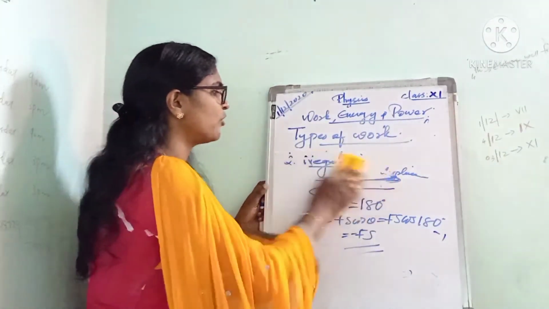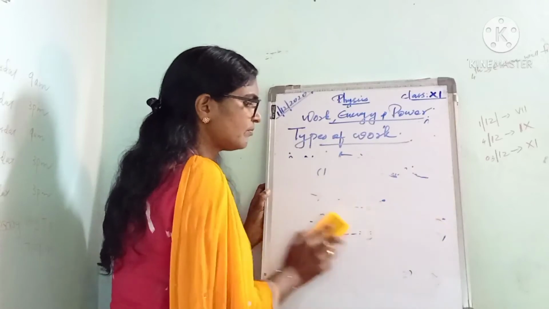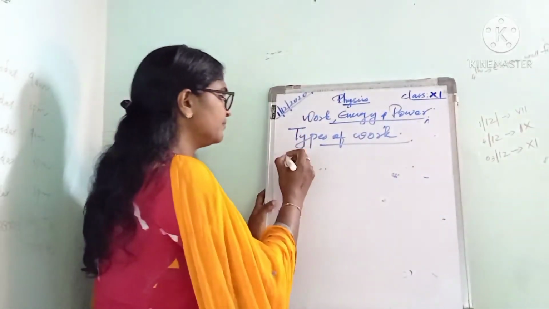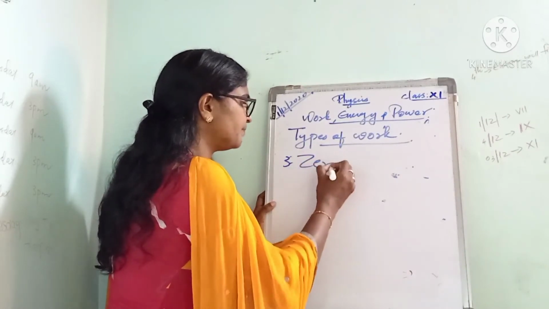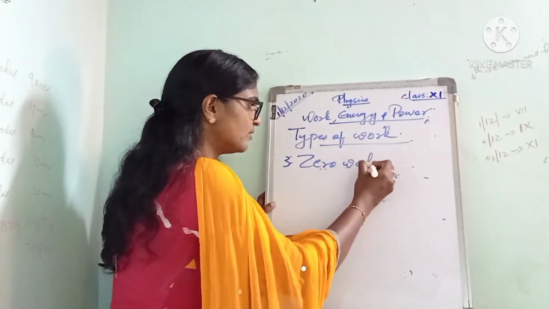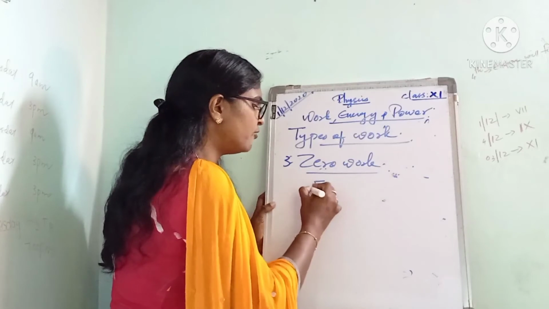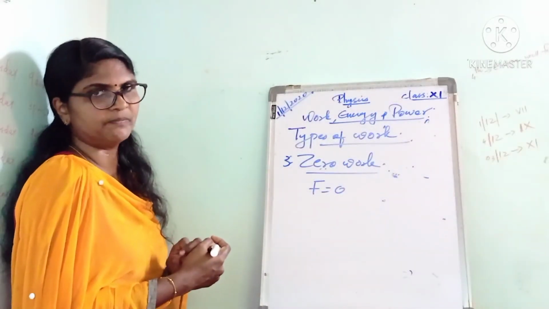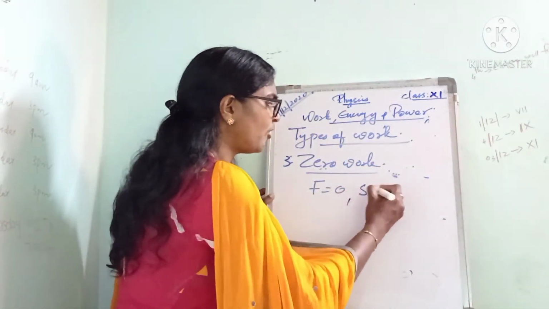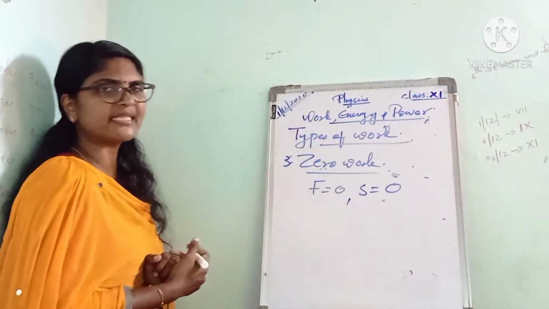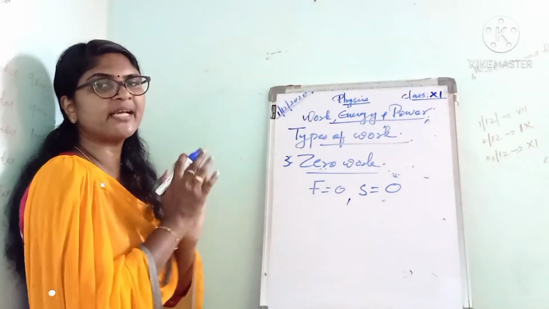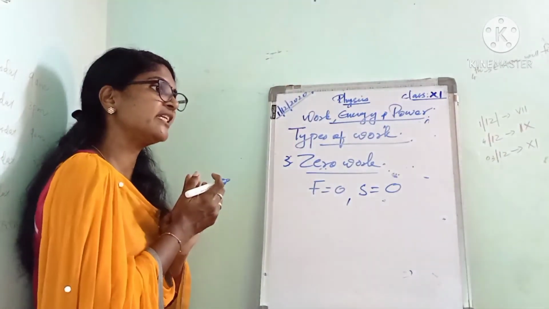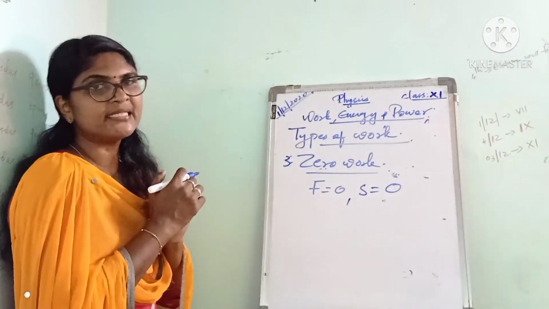Next we can see zero work. When can we say the work done is zero? Suppose the force acting on an object is zero, then the work done is also zero. Also, if the displacement of the object is zero, then the work done is zero. Suppose if you push a ball and that ball does not move, in that case the displacement of the ball is zero, so the work done is also zero.